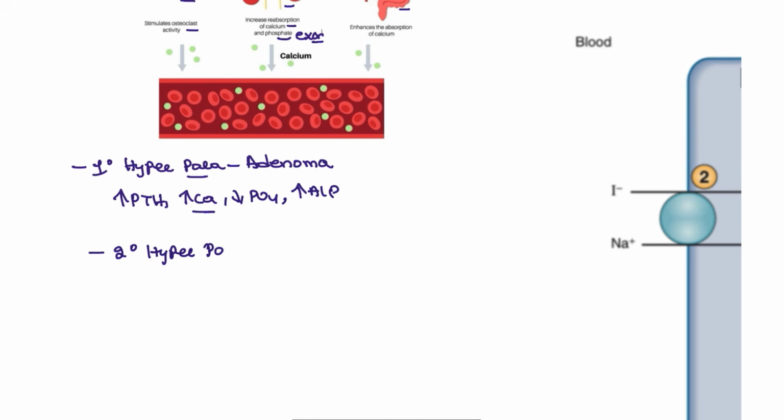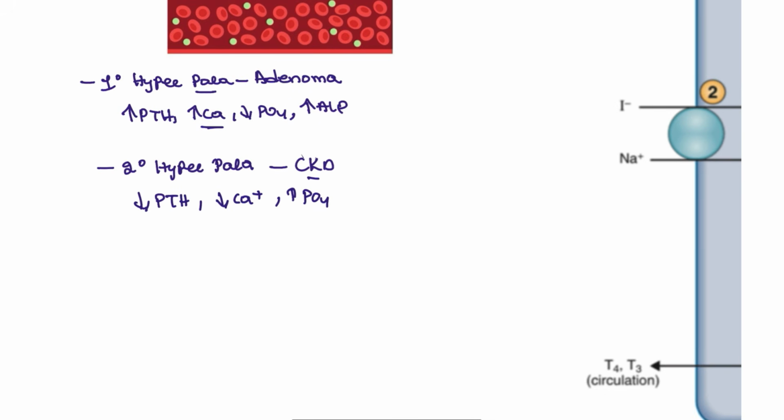Secondary hyperparathyroidism is most commonly due to CKD. So the patient who is suffering from CKD, so he is a false positive. So parathyroid hormone is actually decreased. Calcium is decreased, and in CKD, it cannot send the phosphate out. So the phosphate is going to build up inside the body. So that is what we are going to see, the primary hyperparathyroidism and the secondary hyperparathyroidism.